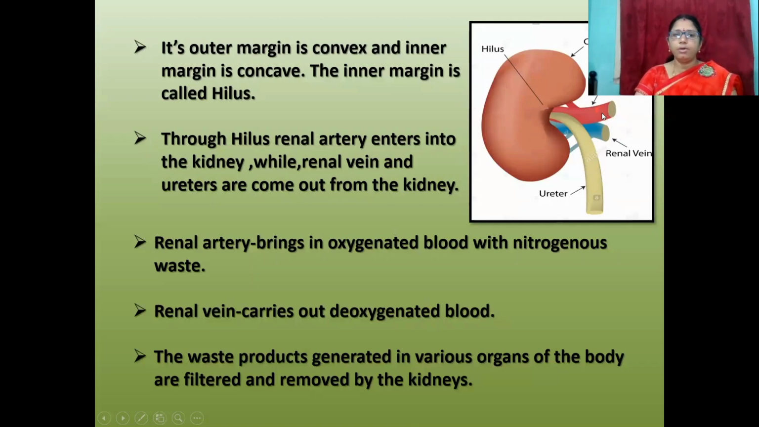The renal artery brings in oxygenated blood with nitrogenous wastes. The renal vein carries out deoxygenated blood. The waste products generated in various organs of the body are filtered and removed by the kidneys.